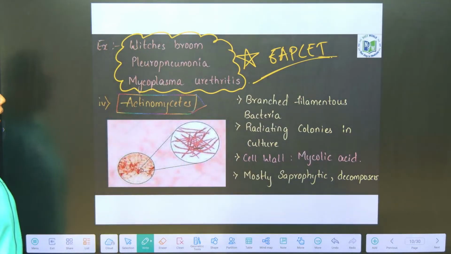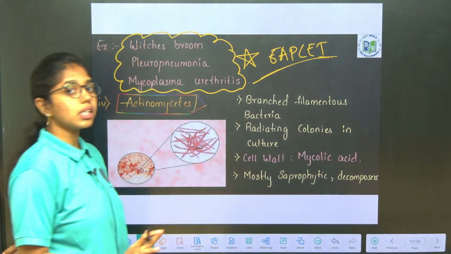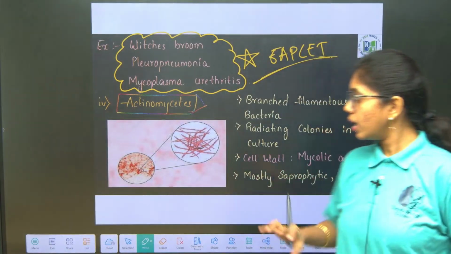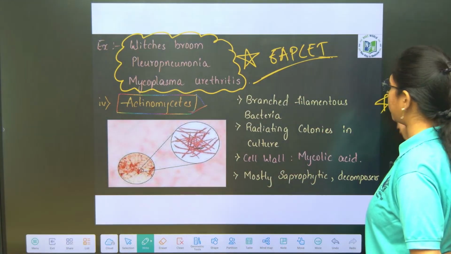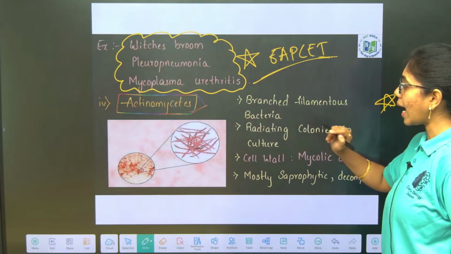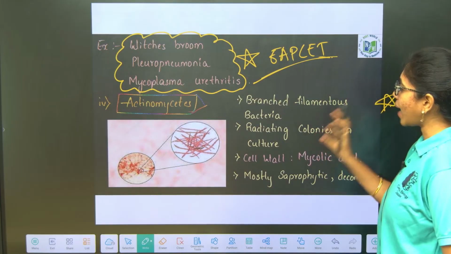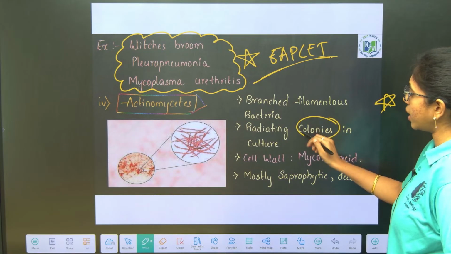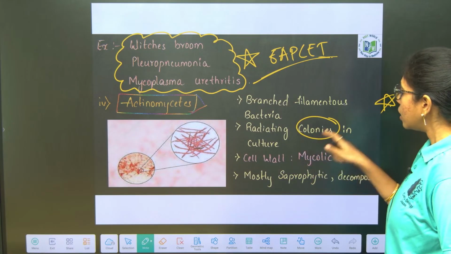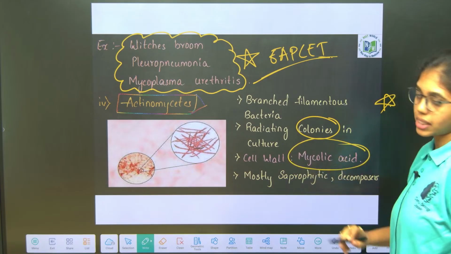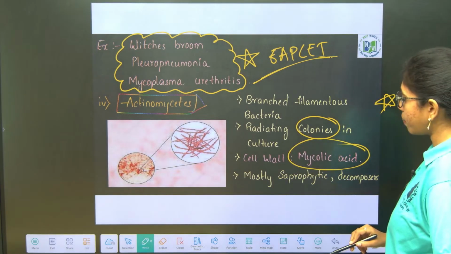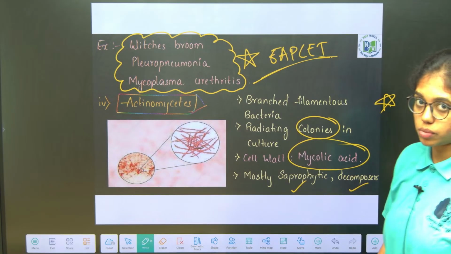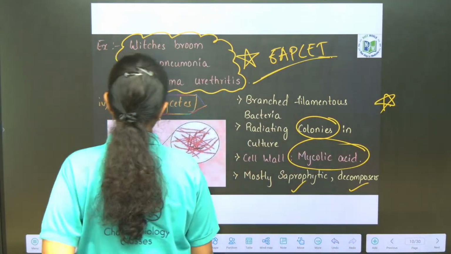Next is Actinomycetes. Actinomycetes is not there in your NCERT, it is there in your Telugu Academy text. Important, specific for EAPCET. So here actinomycetes are branched filamentous bacteria radiating colonies in the culture. They radiate colonies in the culture. Cell wall is mycolic acid. Mostly they are saprophytic and decomposers.